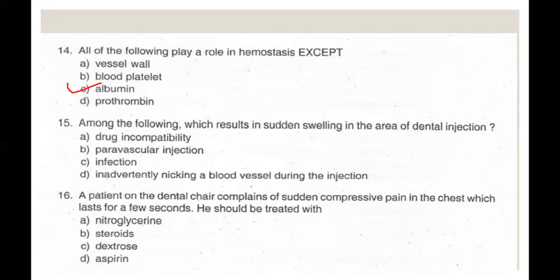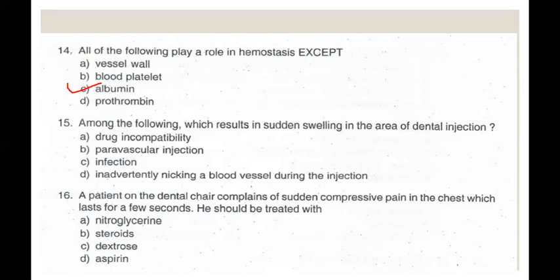So, considering all, vessel wall, platelet, and prothrombin all participate in hemostasis. Albumin is the right answer. Though things to know is that albumin is the main protein produced in the liver. The main function of the protein is maintaining intravascular colloid osmotic pressure, neutralizing toxins, and transport and metabolism of therapeutic agents. Albumin may also be required for normal platelet function and coagulation, but they do not play a direct dominant role. So the correct answer is option C, albumin does not play a definite role in hemostasis.